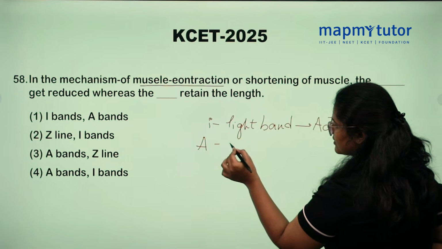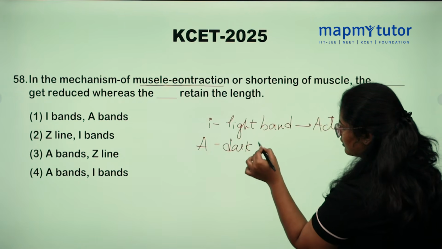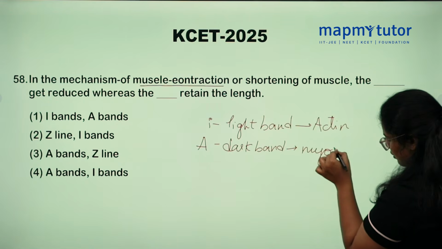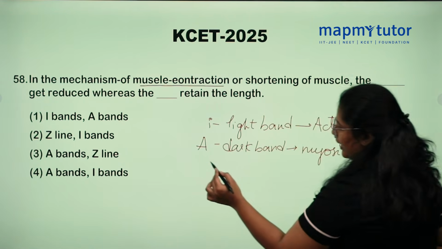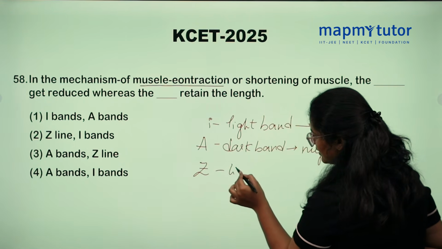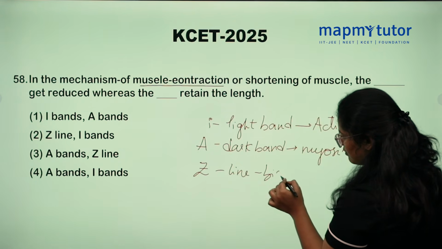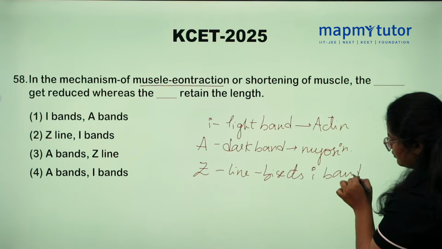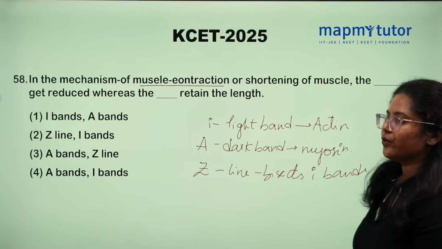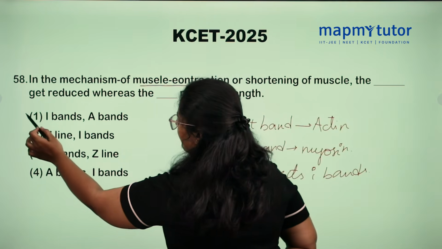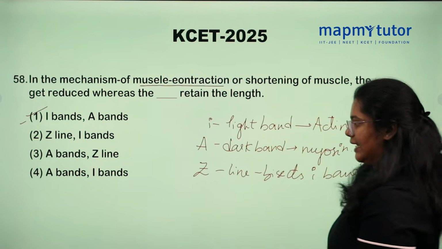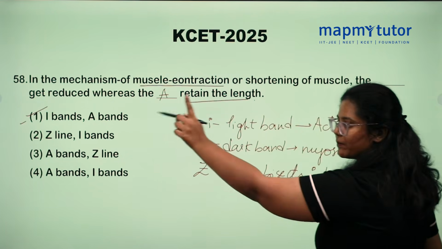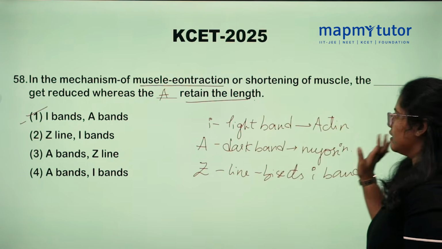The A band is the dark band, which is also called myosin. And the Z line bisects the I bands. During contraction, the I band reduces its length whereas the A band retains its length. Option number 1 is correct.